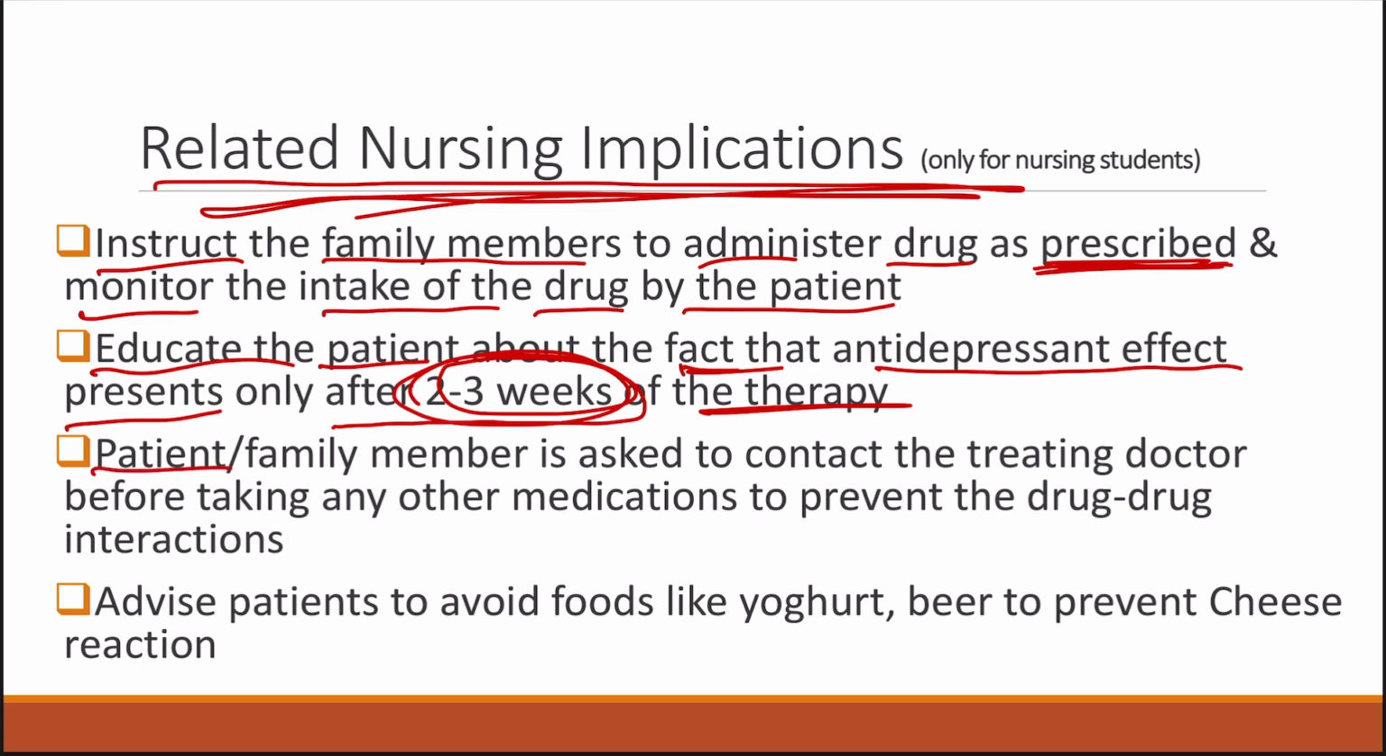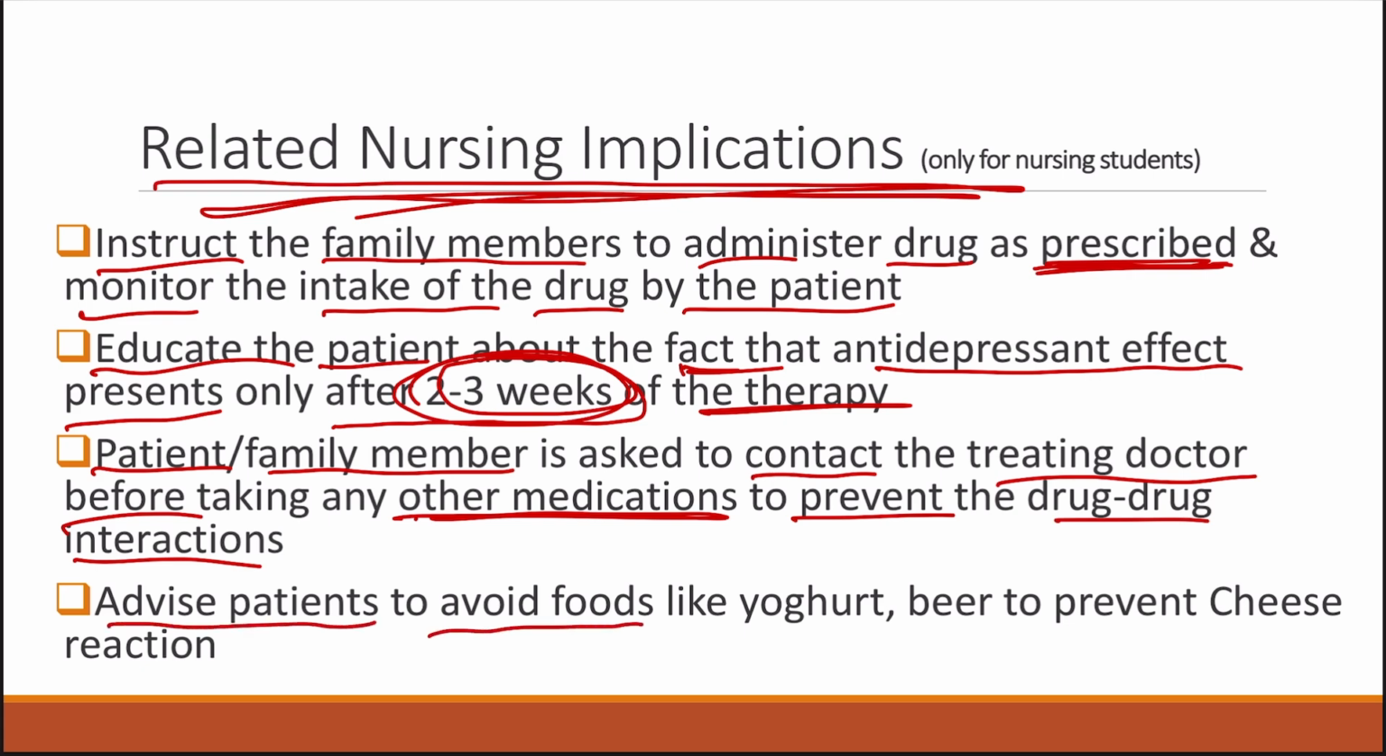Next, patient and family members are also asked to contact the treating doctor before taking any other medication. This is to prevent the drug-drug interactions which are seen with the use of these antidepressants. Next, advise the patients to avoid foods like yogurt, beer, to prevent the cheese reaction which is seen in case of usage of monoamine oxidase inhibitors. So these are the nursing implications related to the use of the antidepressants.